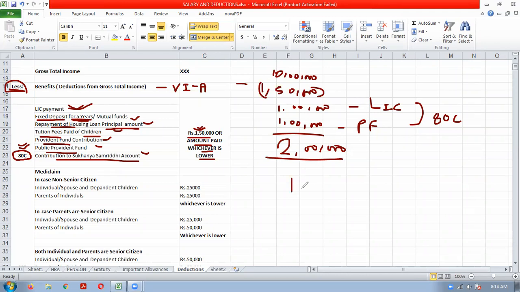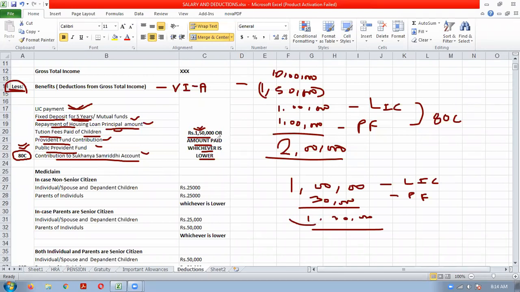Suppose a person pays 1 lakh rupees as LIC and 30,000 as PPF. The total amount paid by him is 1,30,000. He will get a deduction of only 1,30,000, not 1,50,000, because the rule says 1,50,000 is the maximum, or the amount actually paid, whichever is lower, will be given as a deduction under 80C.